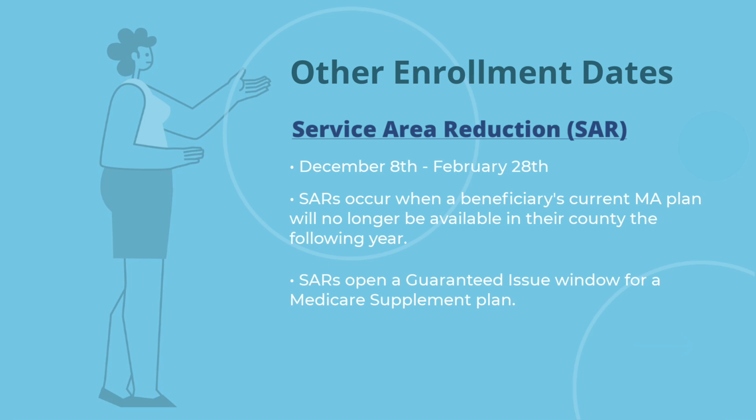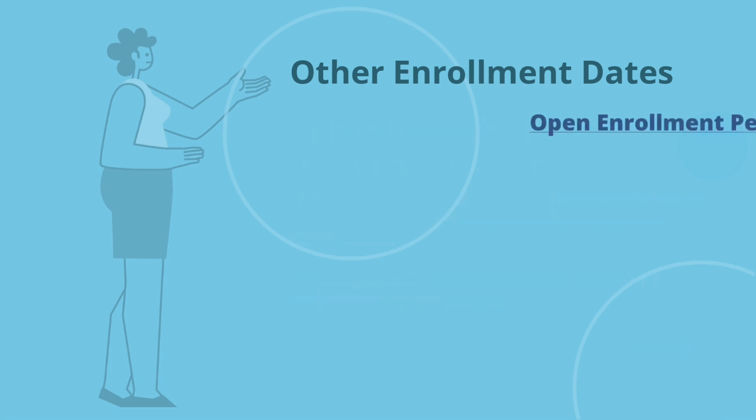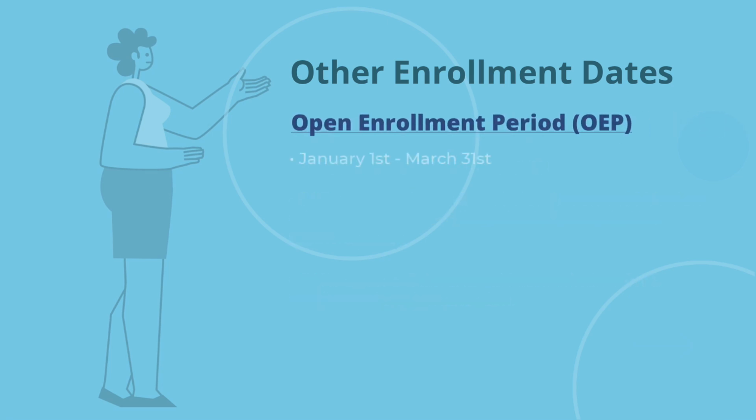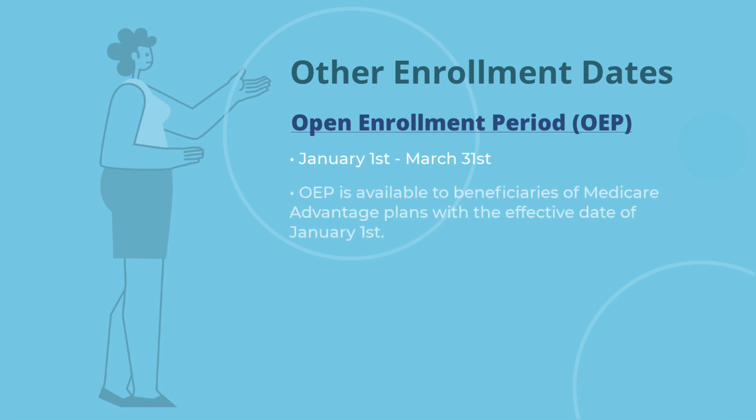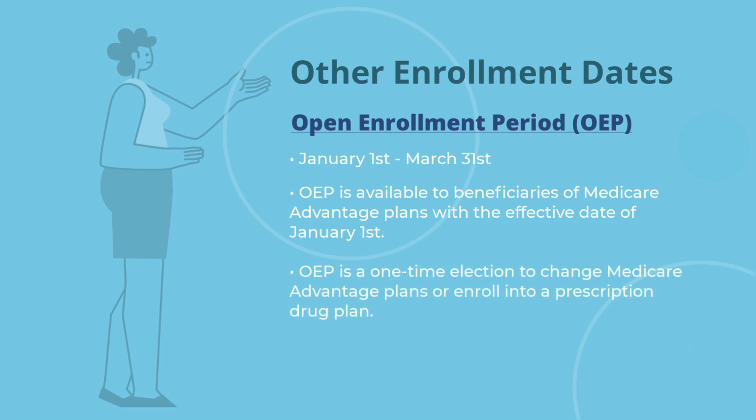This means that the individual could use the service area reduction SEP to enroll in a prescription drug plan. The second set of dates to remember is the open enrollment period, which goes from January 1st to March 31st. The open enrollment period is available to individuals who have a Medicare Advantage plan that begins the first of the year. This gives them a one-time election to switch to a different Medicare Advantage plan or move to a prescription drug plan. Note that they will still have to go through underwriting if they would like to enroll into a Medicare supplement plan at that time.